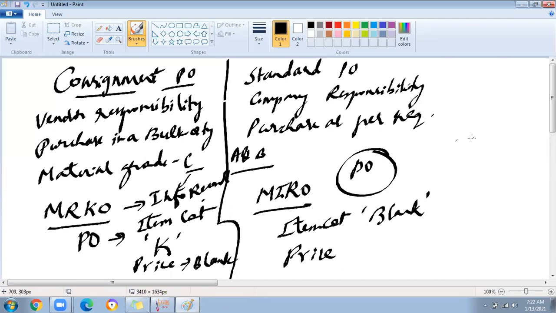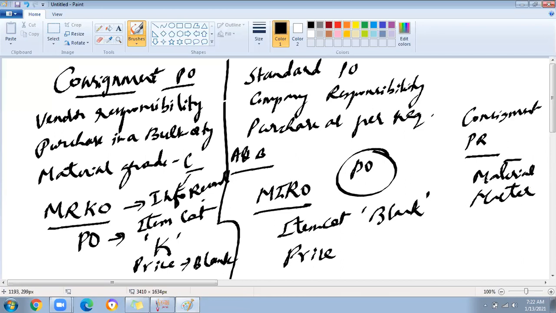In case you want to generate a consignment PR automatically, then we have to maintain the consignment-related settings in the Material Master. In the MRP view we have to select whether it is a consignment PO or standard PO, like that we are going to raise. So that setting is there in the Material Master.